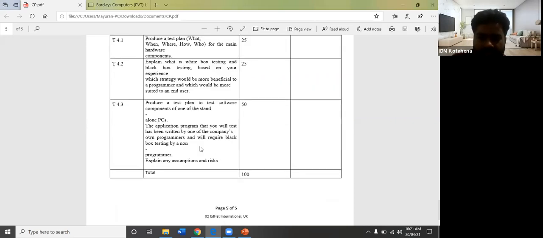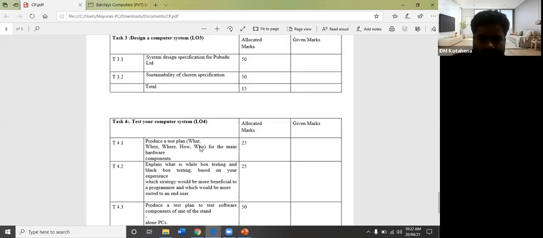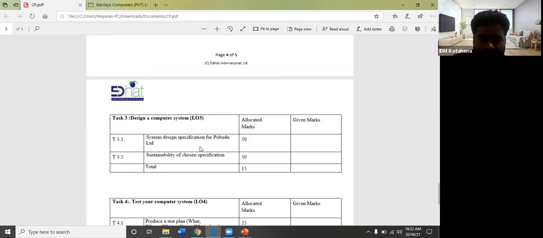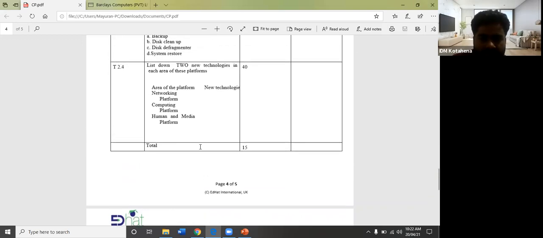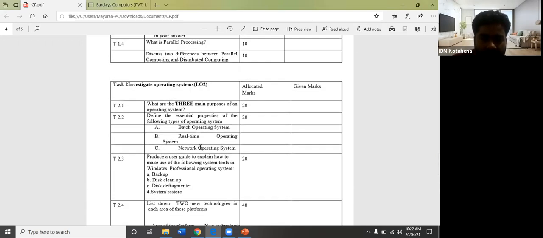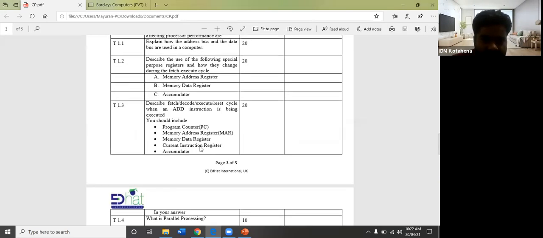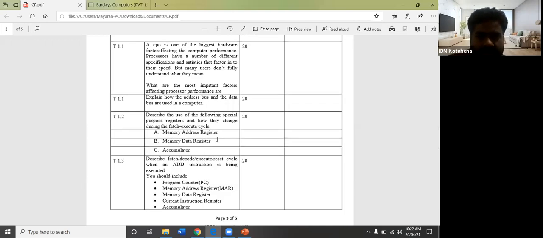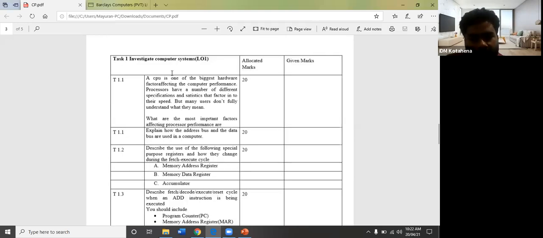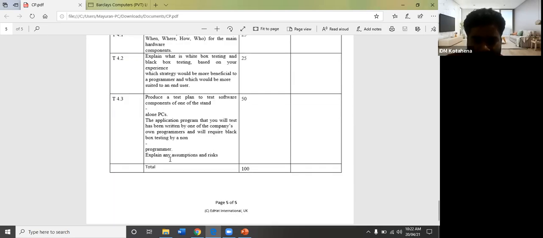So 4 will be fully about the testing plan, and third will be about designing a computer. Second will be about the operating system. First will be about the computer basics, computer system. Right. So I think you have done half of this. I think you already completed some areas. So you have to concentrate on the fourth one now.